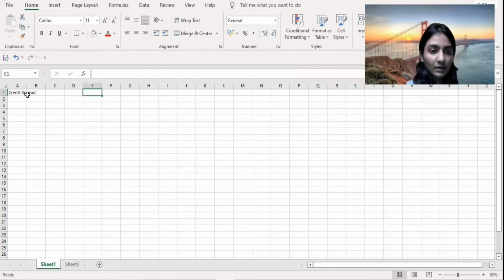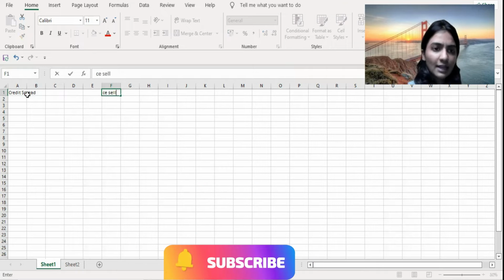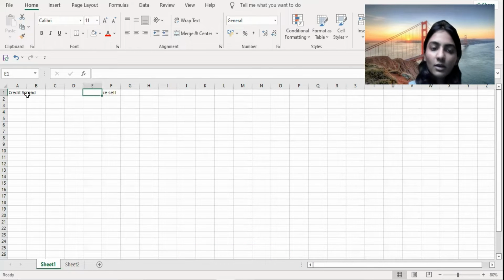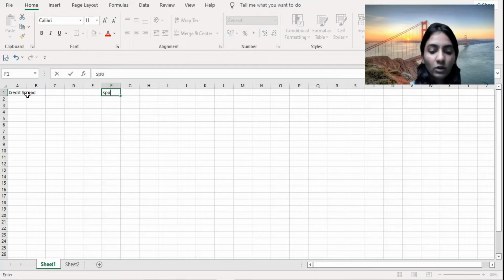So over here, credit spread is basically nothing but you're buying a call and you are selling a call. The strike prices are different, but the expiry date is the same. The call which you can sell right now is near OTM, or near ATM, or you can take a bit of OTM. Since right now the spot rate for Bank Nifty is around 35,600, I would be taking the call for 36,000, and the call which I would be selling would be